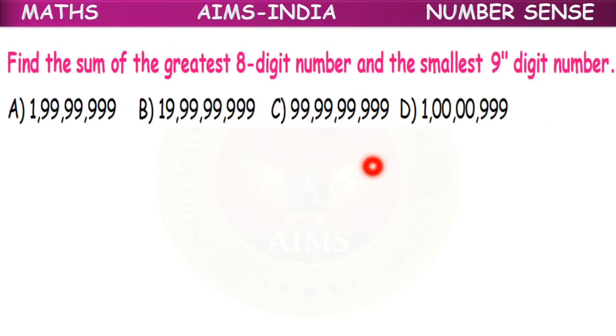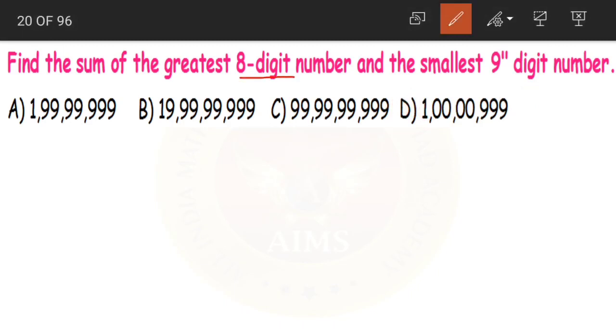Next, find the sum of the greatest 8-digit number and the smallest 9-digit number. Now the greatest 8-digit number will be what? 8 nines. So first let me make 8 places. 1 2 3 4 5 6 7 8. Okay. Now fill it all with 9s. Yes, these 8 nines will be our greatest 8-digit number. Now what is the smallest 9-digit number?